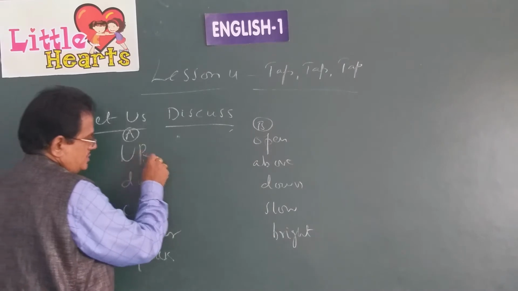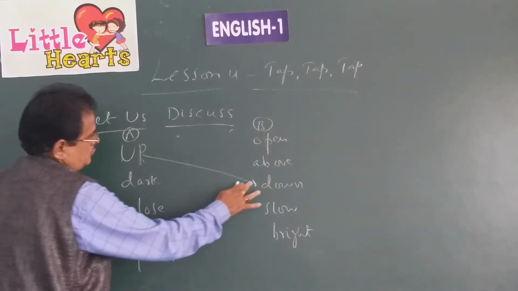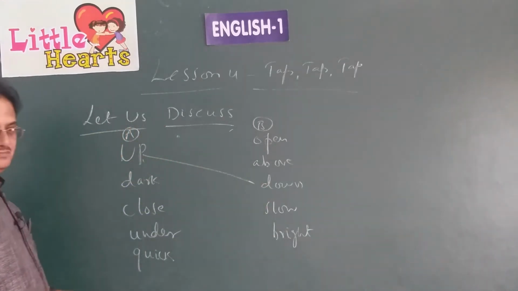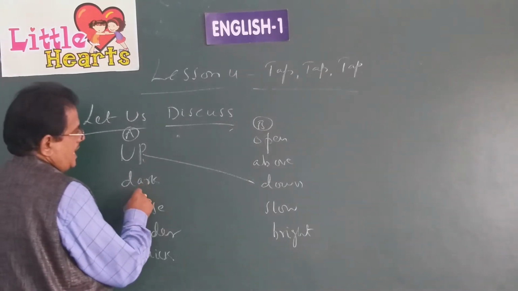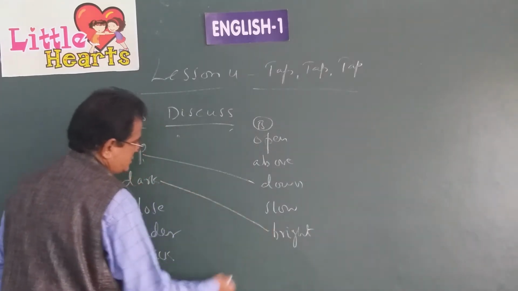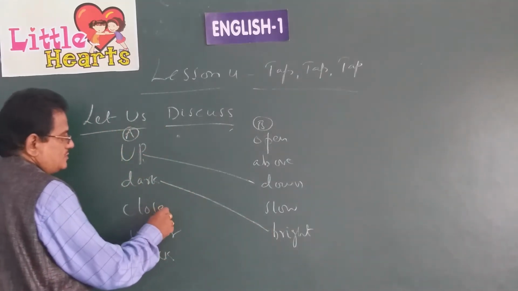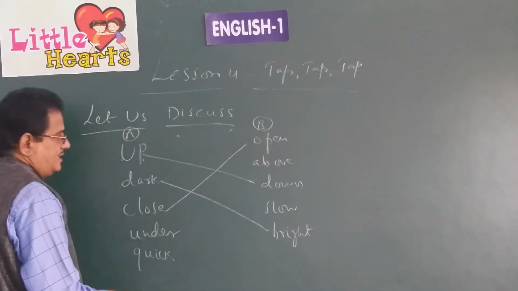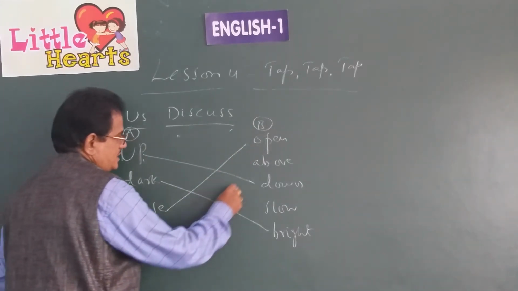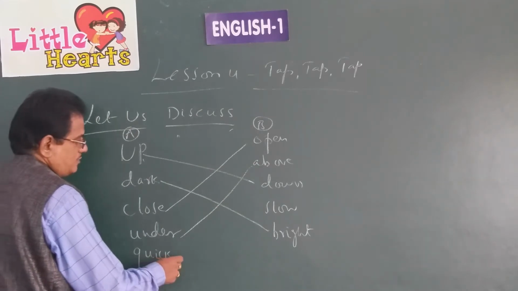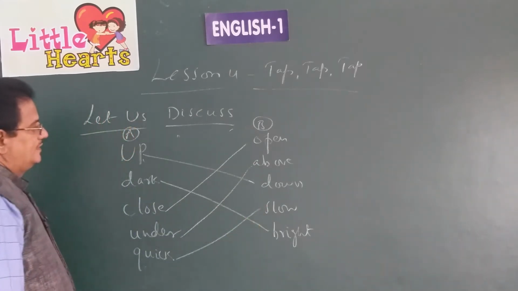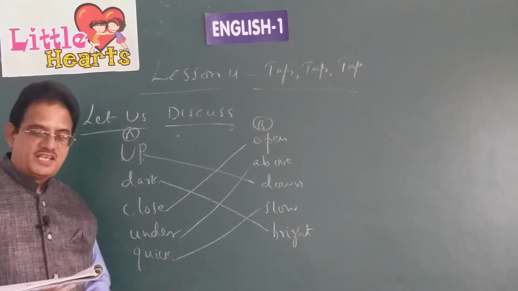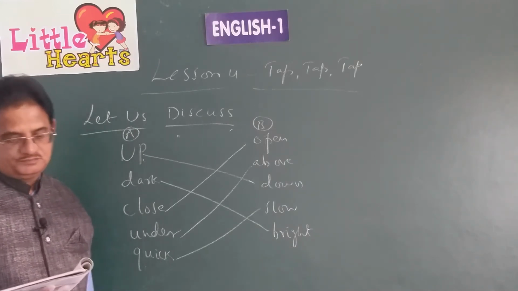So up, opposite is down. Like this you have to match. Dark, opposite bright. Close, opposite open. Okay, children, under, opposite above. Quick, opposite slow. Like this you have to match the words under A with their opposites under B.